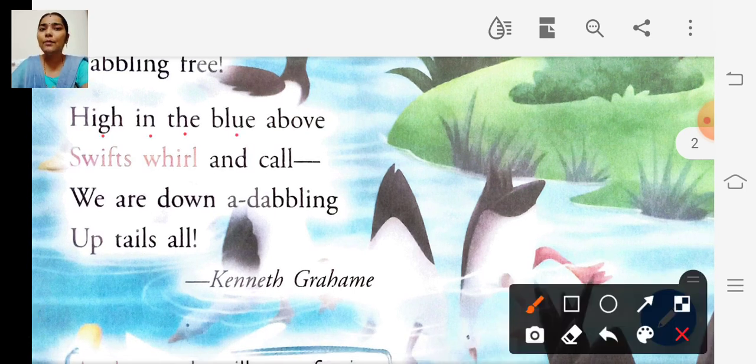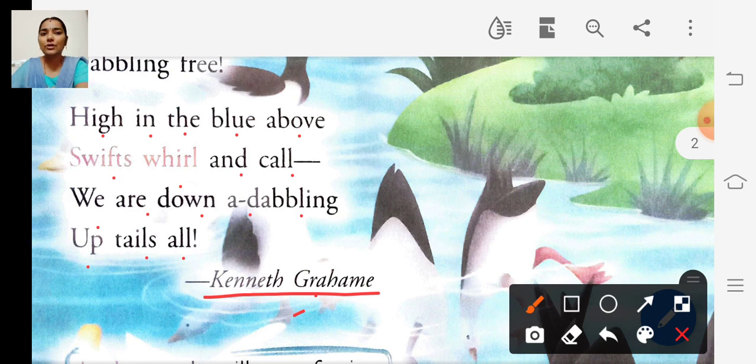High in the blue above, swifts whirl and call. We are down a dabbling up tails all. And the author of this poem is Kenneth Grahame.